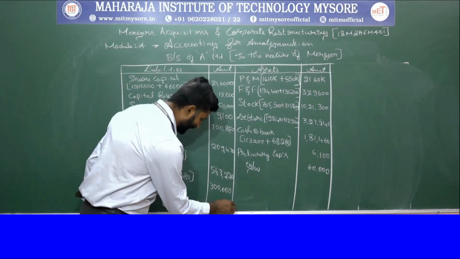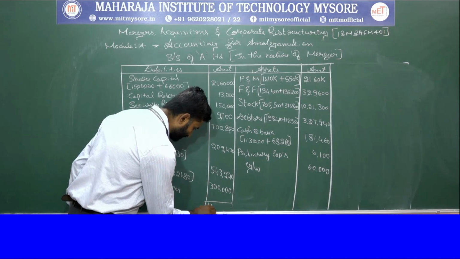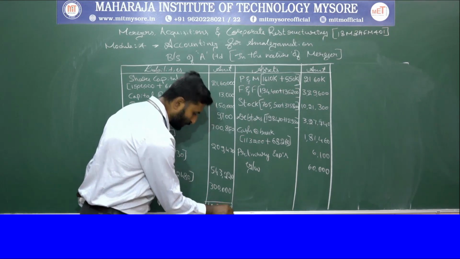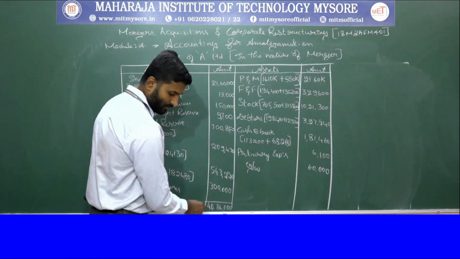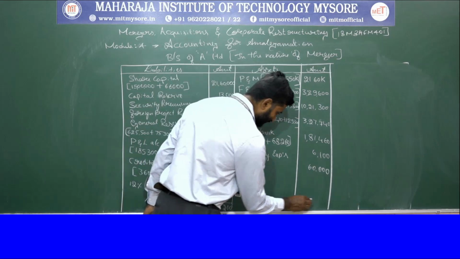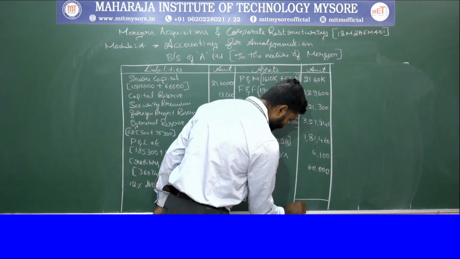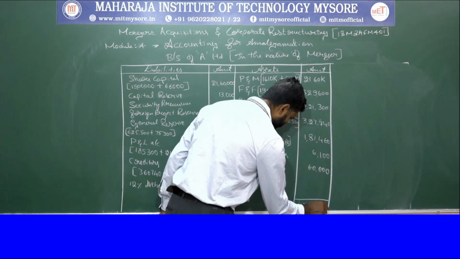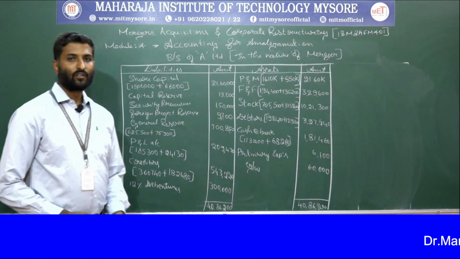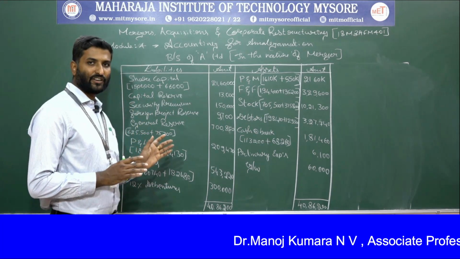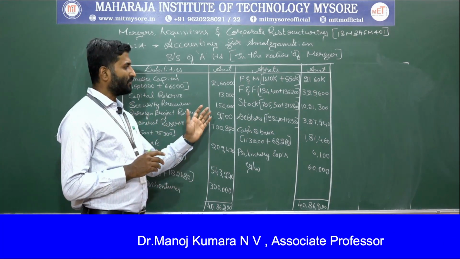So when you total it, it becomes 40 lakh 86,200. So we just take the consideration of both the balance sheet values.